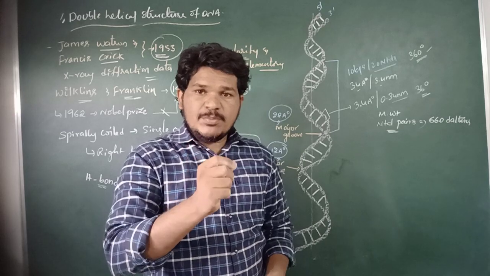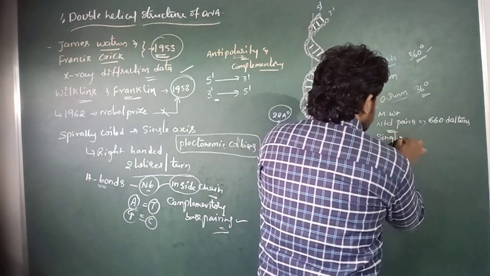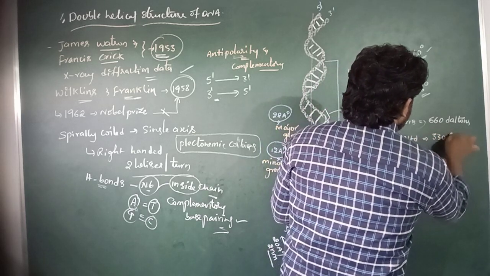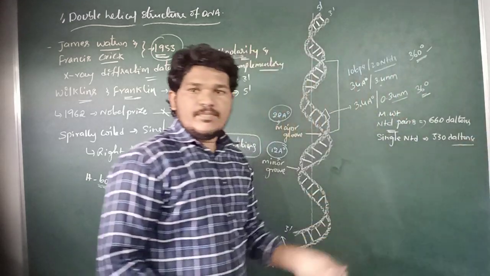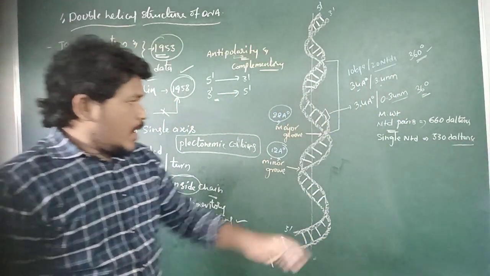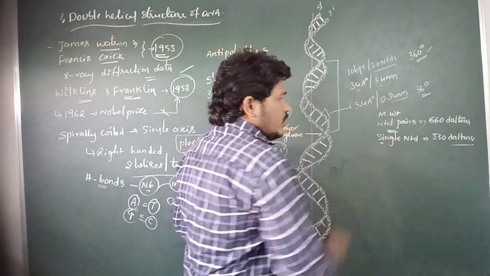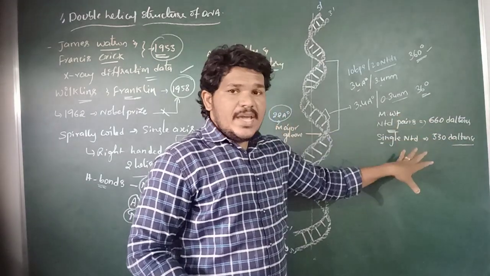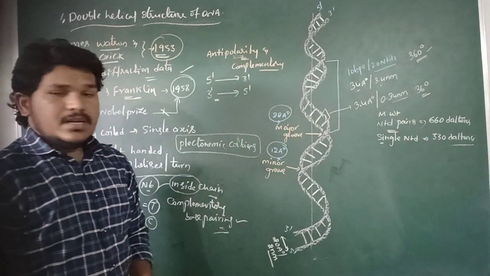The approximate molecular weight of a single nucleotide is 330 Daltons, and a pair of nucleotides has a molecular weight of 660 Daltons.